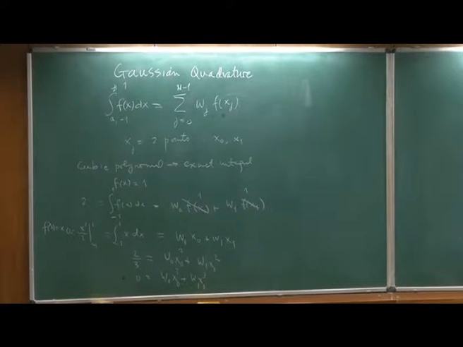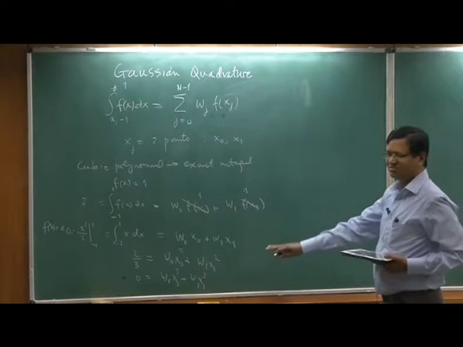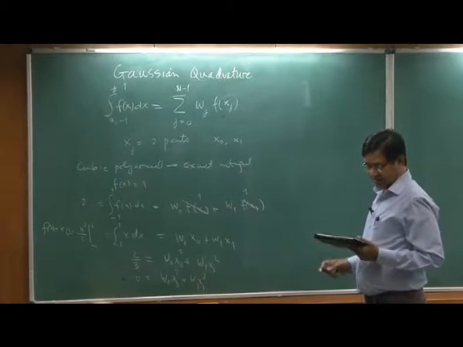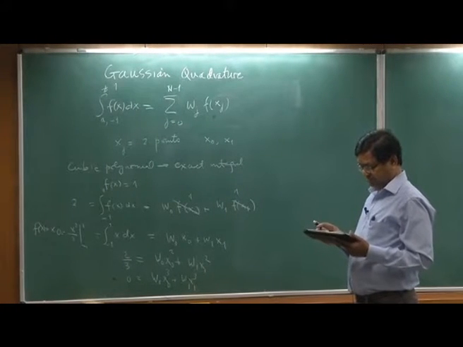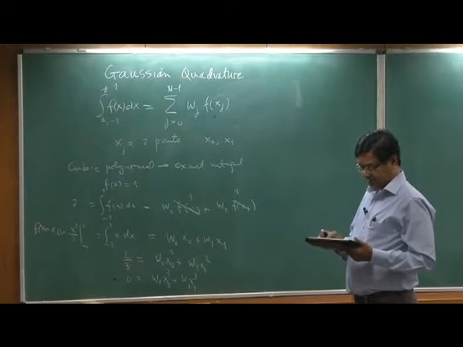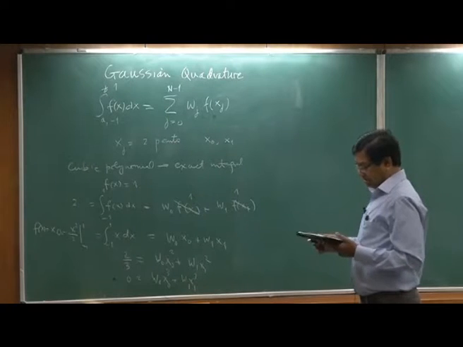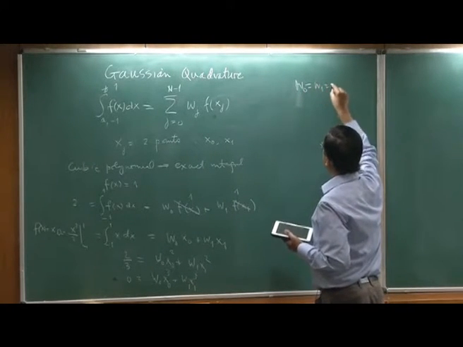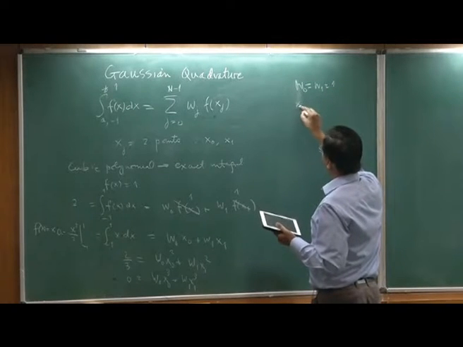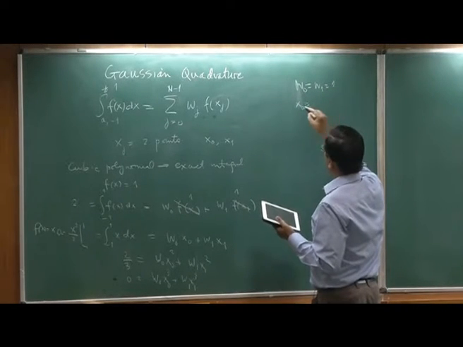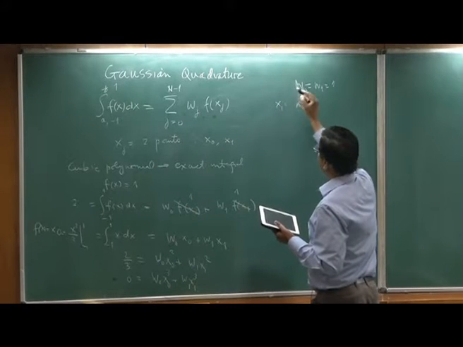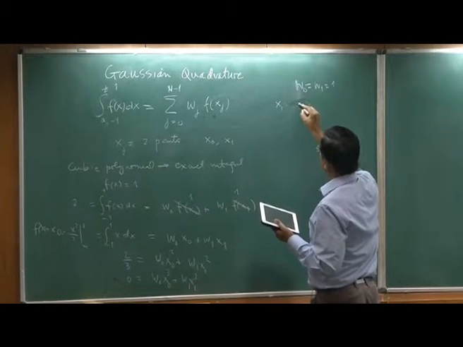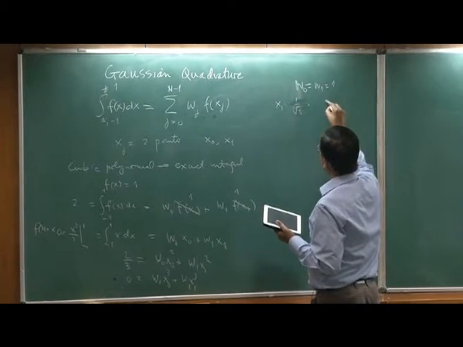It turns out you can solve it exactly, even though it is cubic, with some simplification, and the answer comes out: both the w's are 1, and x0 and x1 are minus 1 by root 3 and 1 by root 3.